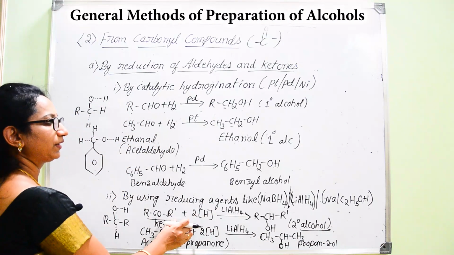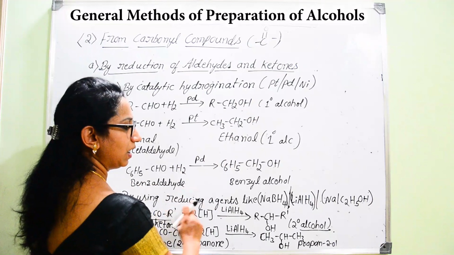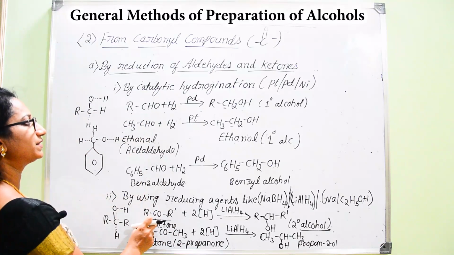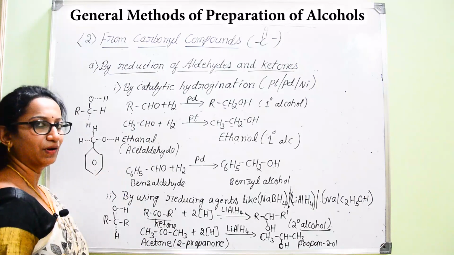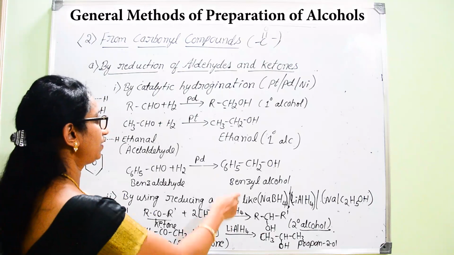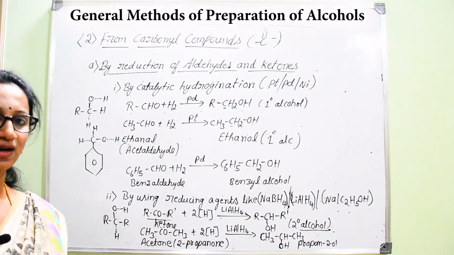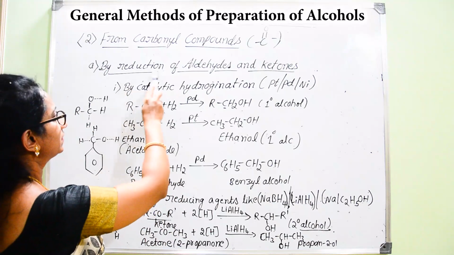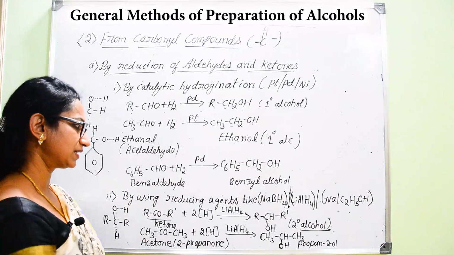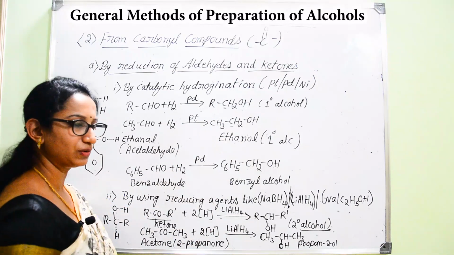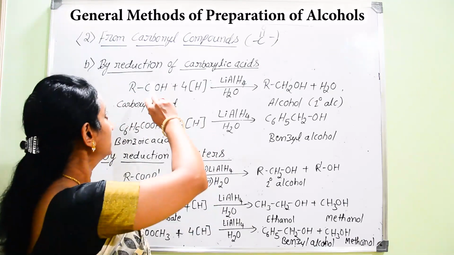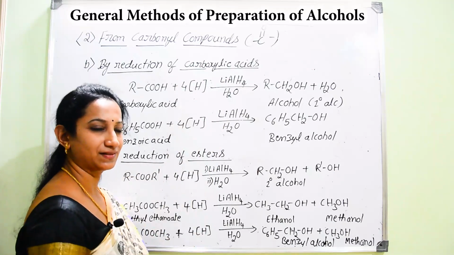That is how you can prepare either primary alcohol or secondary alcohol, depending on the starting reagent, with the help of carbonyl compounds. So, that is regarding preparation of alcohols by using carbonyl compounds. First, we just learnt about reduction of aldehydes and ketones, which results in the formation of either primary alcohols or secondary alcohols. Next one, reduction of carboxylic acids.